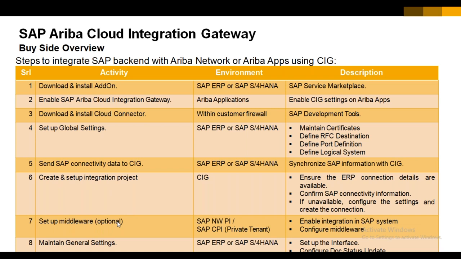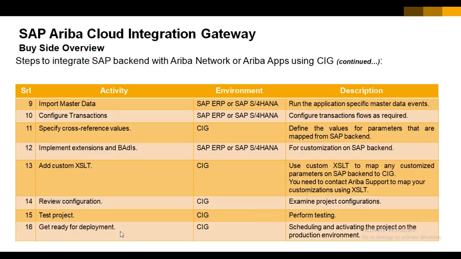So in that case, if the customer already has some middleware, for example PIPO, then we have to set up this middleware. Okay. Maintain general settings is the next step. Apart from this, if you move on, we have other activities as well: import master data, configure transactions, specify cross-reference values, implement extensions and bodies, add custom XSLT, review configuration, test project, get ready for deployment.